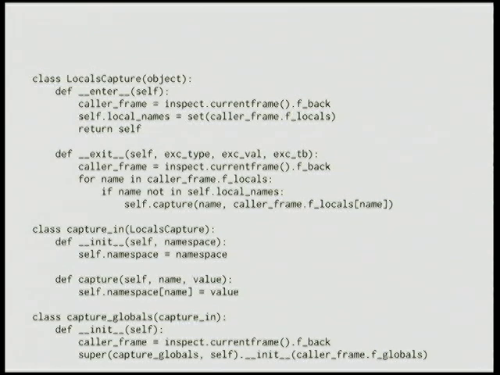And again, this code is pretty simple. It's relatively straightforward. So if you recall, our context managers are invoked twice. The enter is invoked at the start of the with block. So when that happens, we snapshot the names of the local variables belonging to the caller's frame, as in the thing that called enter, using f_back and f_locals, just like we did before. And then when the with block exits, we figure out what the new local variables are and we capture them. Straightforward.